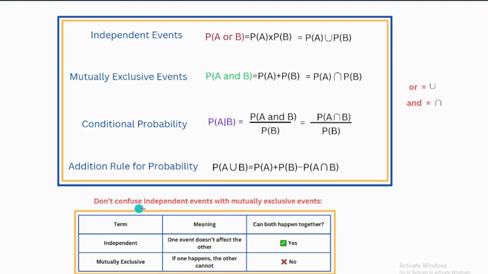Don't confuse independent events with mutually exclusive events. Independent: one event doesn't affect the other, like flipping two coins. Mutually exclusive: if one happens, the other can't, like rolling a die and getting 2 and 5 at the same roll. Can both happen together? Yes, I can flip two coins together. Can they happen if mutually exclusive? No, I can't roll the die and get 2 and 5 together.